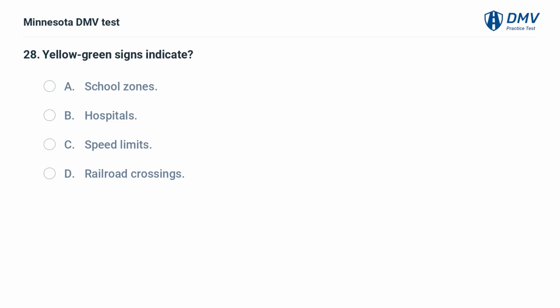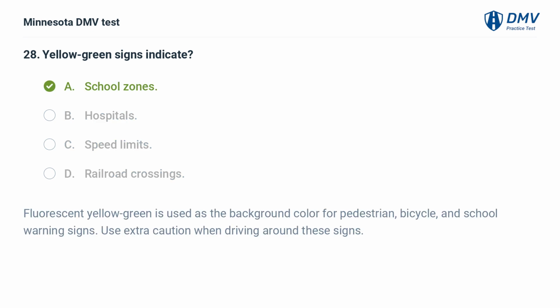Yellow-green signs indicate: A. School zones. B. Hospitals. C. Speed limits. D. Railroad crossings. A. School zones. Fluorescent yellow-green is used as the background color for pedestrian, bicycle, and school warning signs. Use extra caution when driving around these signs.